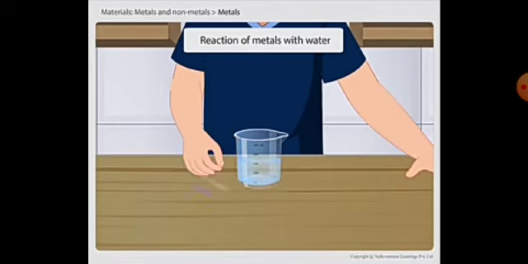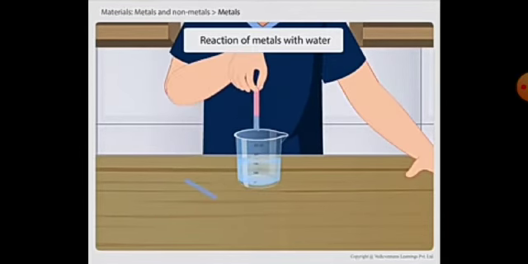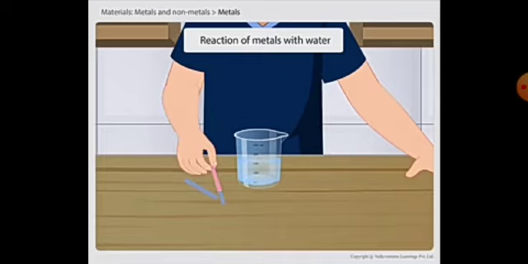Now test the solution with red and blue litmus papers. You will find that the solution turns red litmus paper blue. This is because when metals like sodium react with water, it forms sodium hydroxide. Sodium hydroxide is basic in nature and so the red litmus paper turned blue. Thus, we can say that metals like sodium react vigorously with water to form metal oxides with evolution of heat.